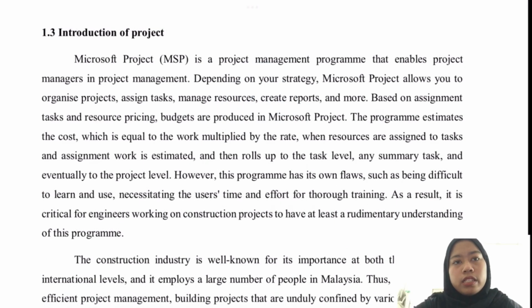Okay, next for the introduction of the project. Microsoft Project is a project management program that enables users to manage projects. Depending on your strategy, Microsoft Project allows you to organize projects, assign tasks, manage resources, create reports and more.